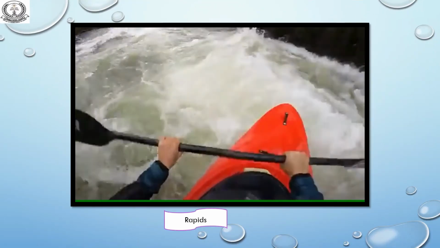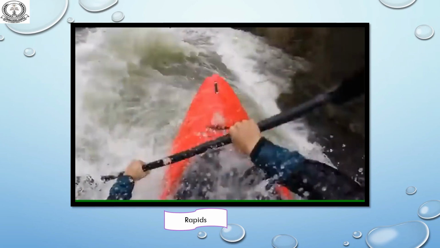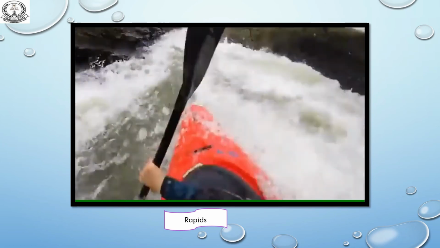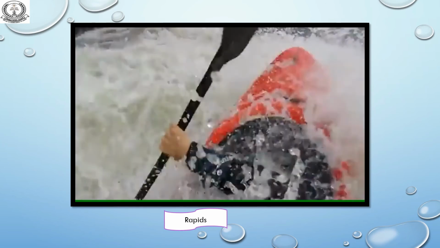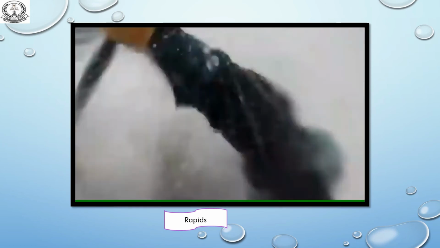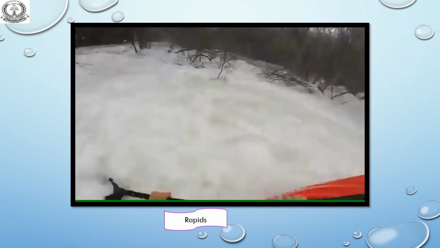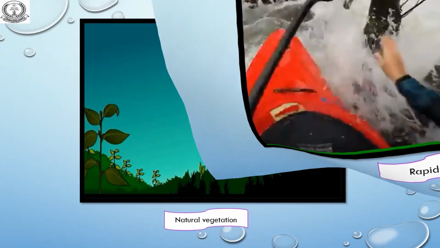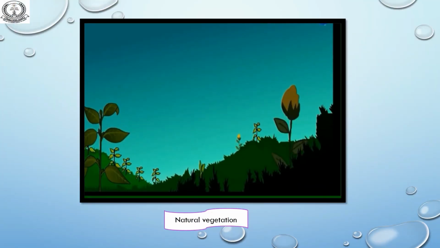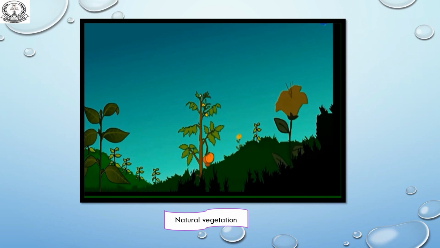Rapids. When a river flows downstream through rocks and cliffs, the water comes down with a great force and it moves with great speed. This section of a river is known as a rapid. It is extremely dangerous to swim or sail a boat in these waters. Natural vegetation. All the plants and plant life of a place growing naturally is known as natural vegetation.